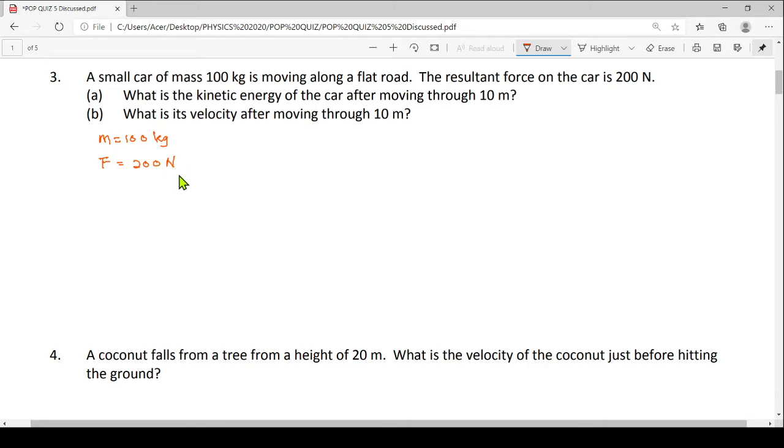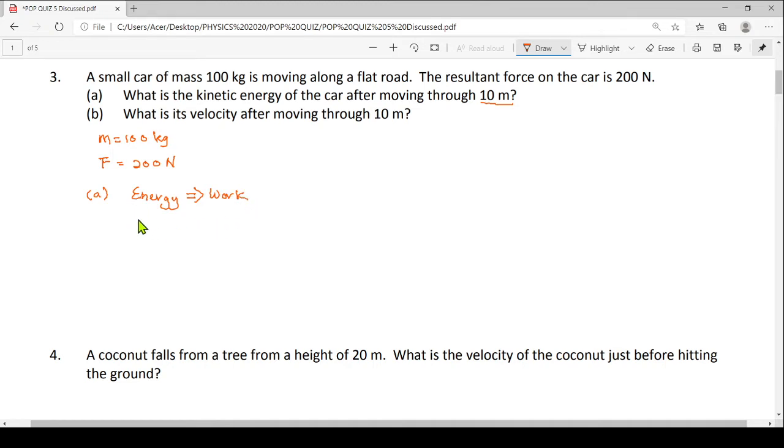Question A, what is the kinetic energy of the car after moving through 10 meters? So I need to relate energy to force, and here I am given a 10 meter displacement. I do know that energy is related to work.